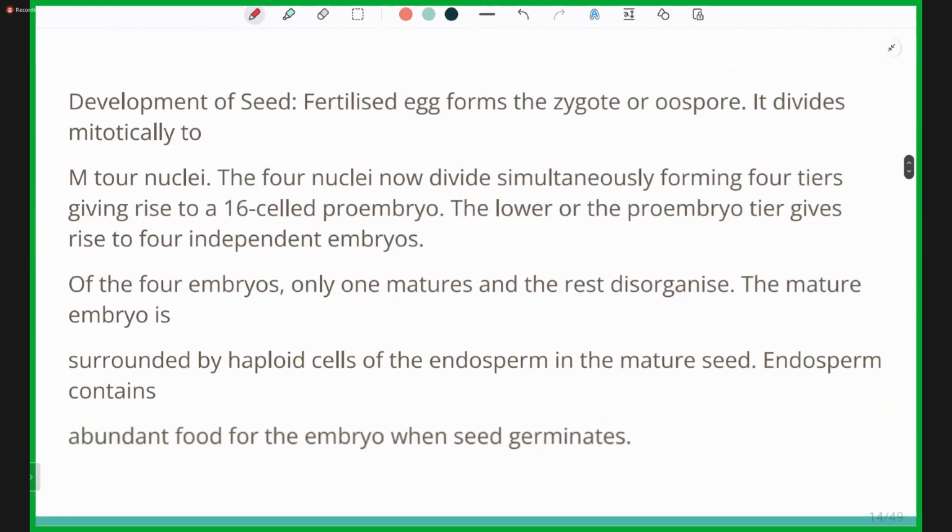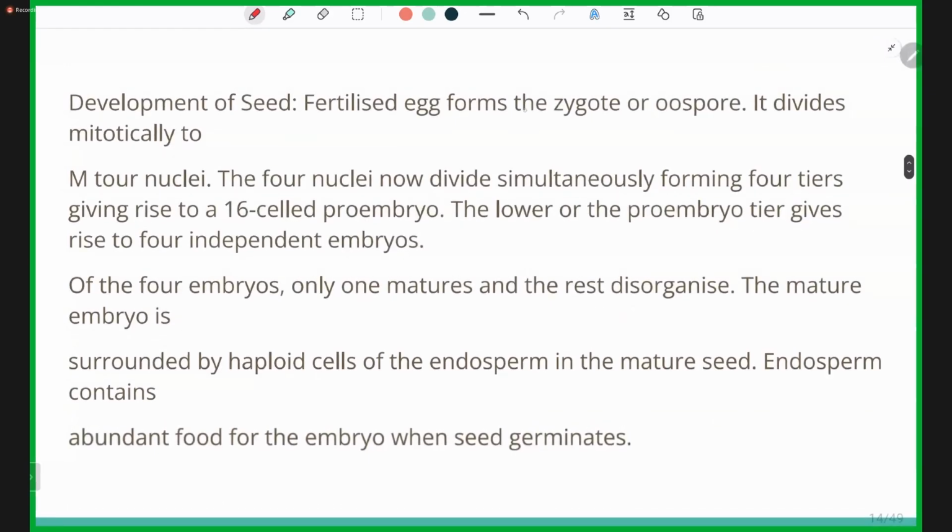Now, development of the seed. The fertilized egg forms the zygote or oospore. After fertilization of the female gamete, the egg forms the zygote, which divides mitotically to form nuclei. The four nuclei now divide simultaneously, forming four tiers, giving rise to a 16-celled proembryo.